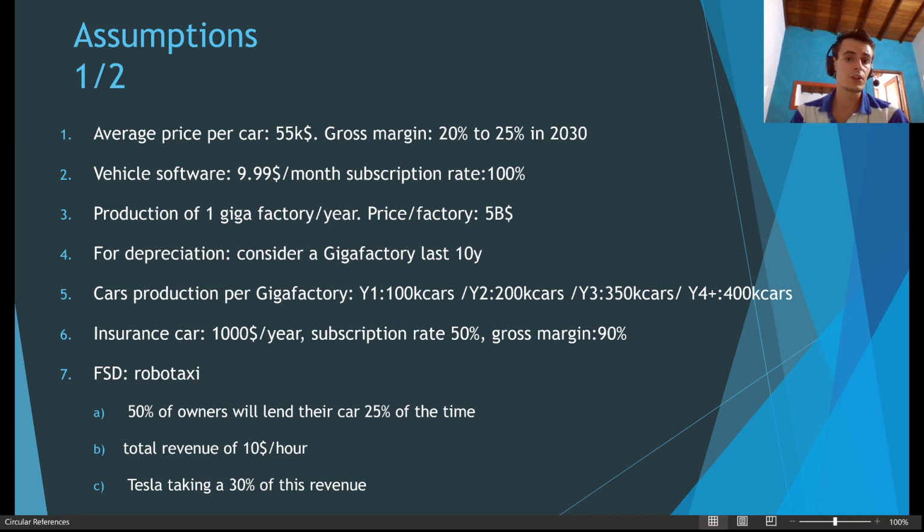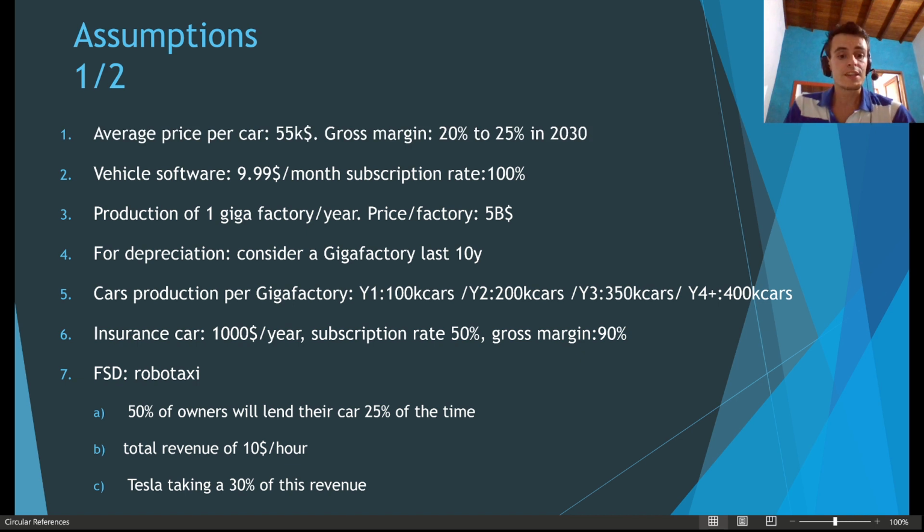But because we only do the model until 2030, you will not have any decrease of throughput of any of the gigafactories in my model. Also, the car production per gigafactory will be ramping up from 100,000 cars per year up to 400,000 cars in year 4, and possibly 500,000 for a few gigafactories like Shanghai or Berlin.